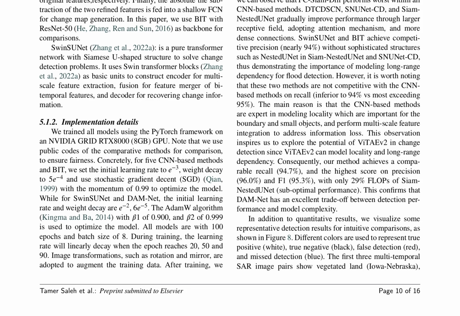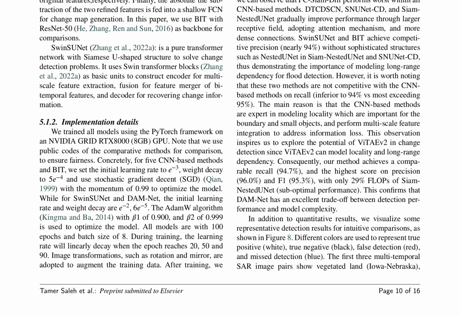The comparison on the S1G floods dataset in Table 3 shows FC-Siam-diff performs poorly among CNN-based methods, while DTCDSCN, SNU-Net-CD, and Siam Nested U-Net improve performance through larger receptive fields, attention mechanisms, and dense connections. SWIN SU-Net and BIT demonstrate competitive precision without complex structures, highlighting the importance of modeling long-range dependency for flood detection. However, they are limited in modeling locality and multiscale feature integration.